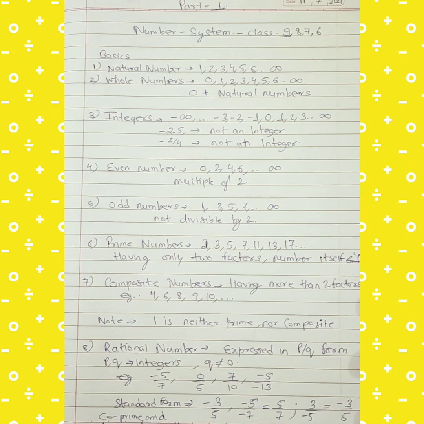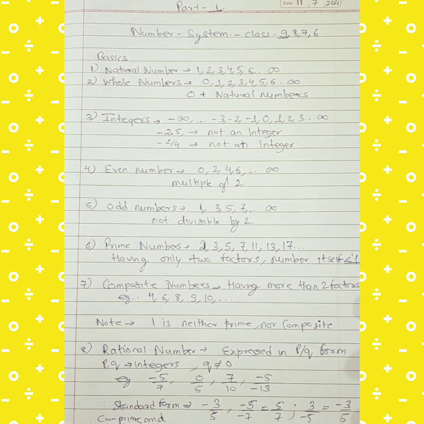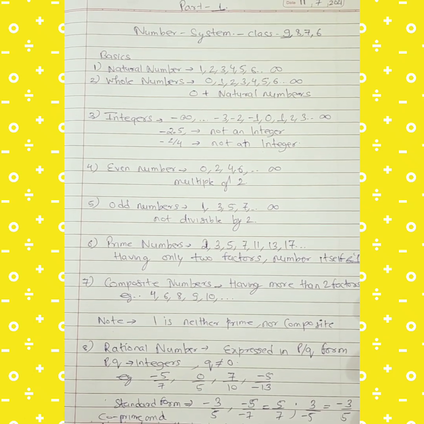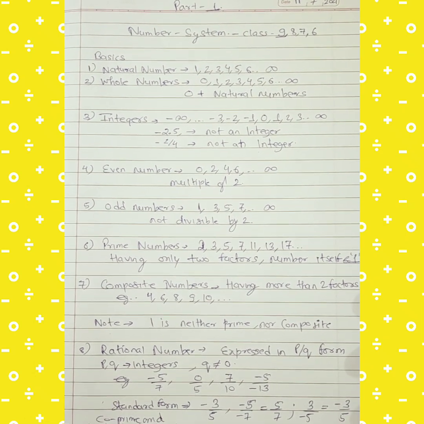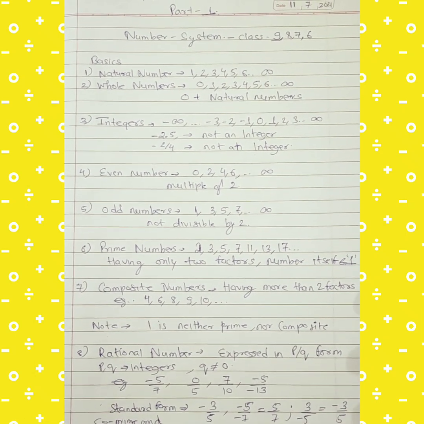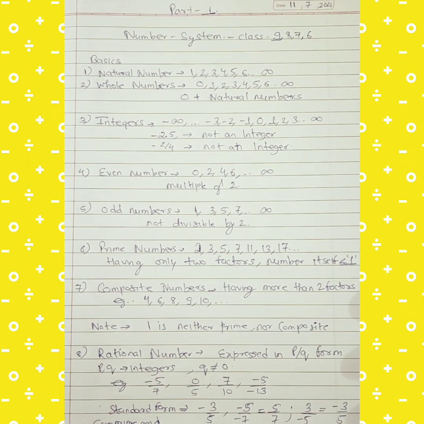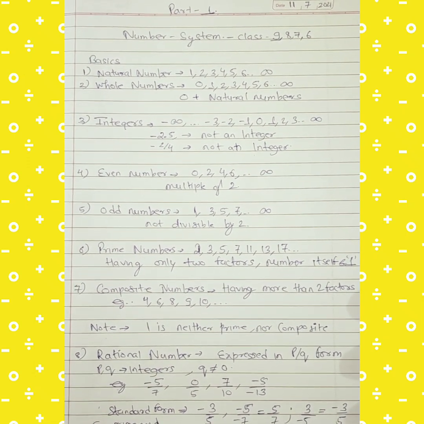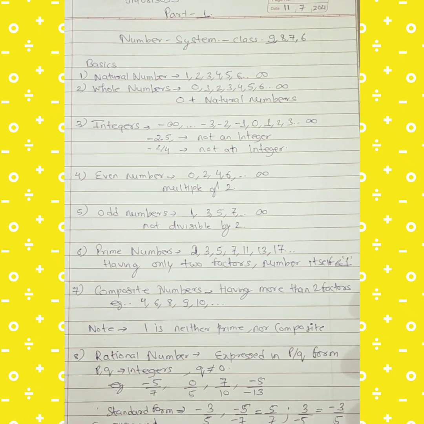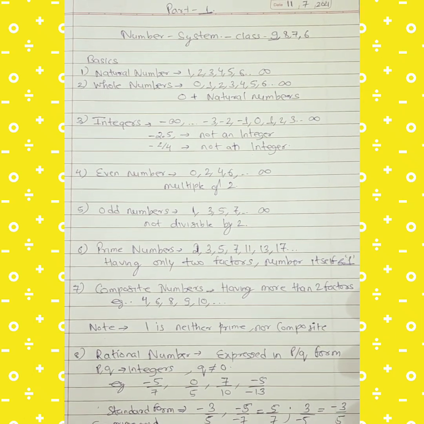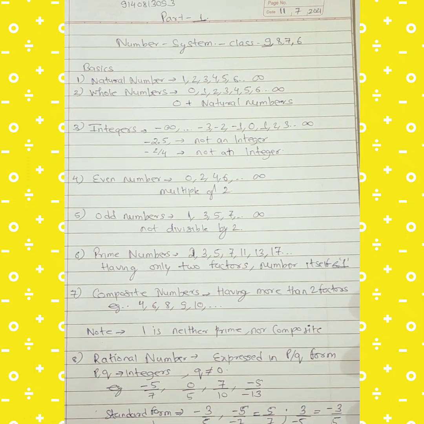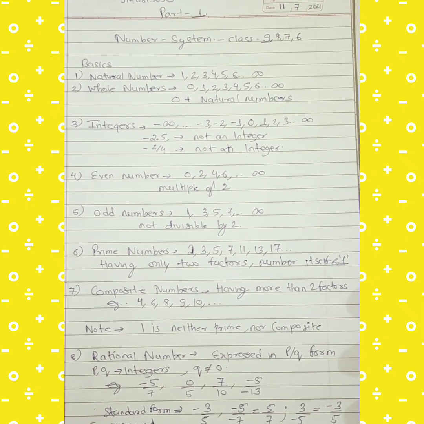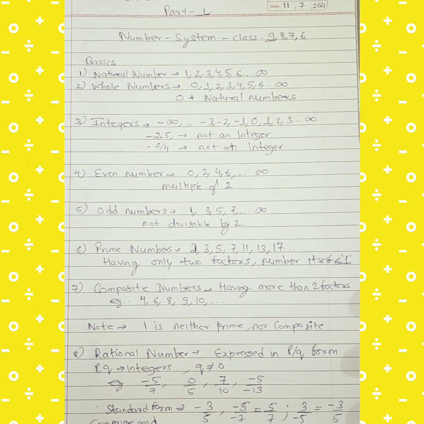See, I have written the example like minus infinity to plus infinity. But at the same time I have written that minus 2.5 is not an integer. Or 2 upon 4, minus 2 upon 4, 3 by 8. These all are not integers. Integers are simple numbers. Rather I would say all the whole numbers plus the negative natural numbers is called as an integer. So don't get confused that if any negative number is given in the question paper, it is an integer. That can be a fraction. Okay?